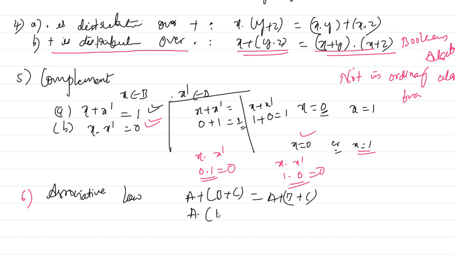A dot b dot c, which is equals to a dot b dot c. Here you can write this, sorry, I have to write like this, a plus b plus c. Yes, this is fine now, right? This is the associative law.